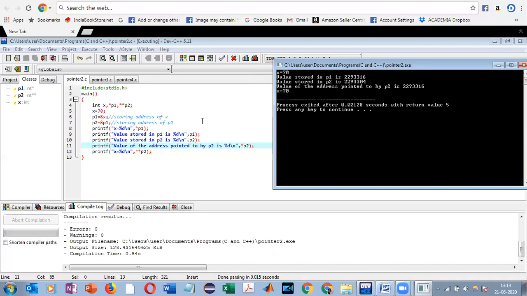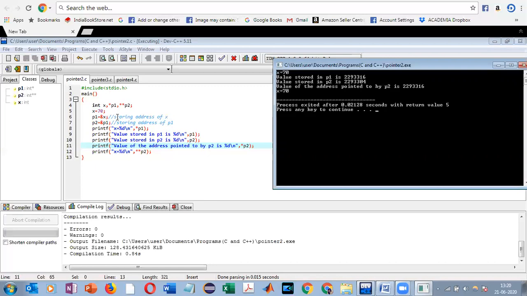All right. Next, what we are planning to do is we are going to see what P2 is pointing to. It is a pointer, it is pointing to an address. We are aiming to find out what is the value stored in that address. Now, very intuitively, we can say that P2 is pointing to P1. So if P1 is having an address 1000, P2 is going to have 1000 as its value.